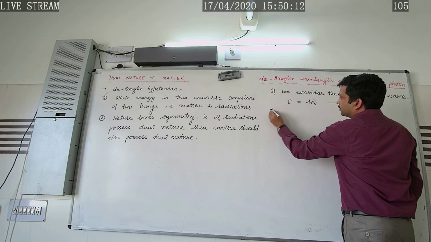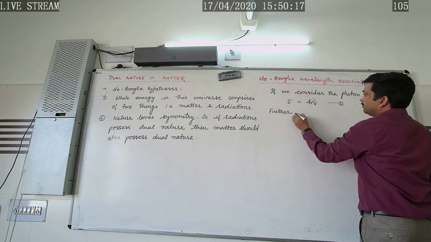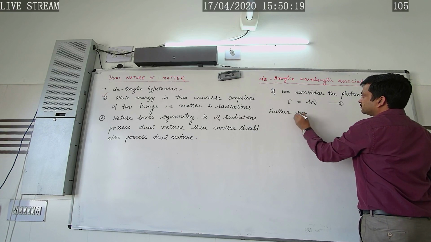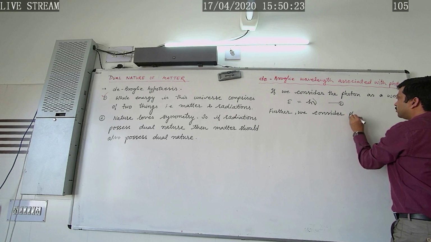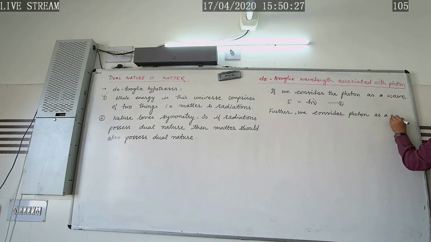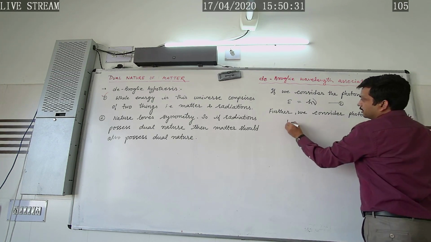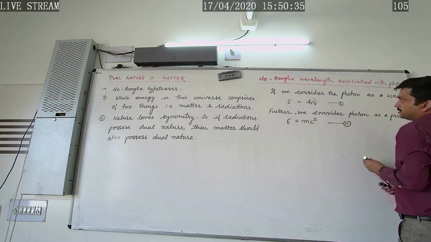Further, if the photon is considered as a particle, then what would happen? Energy will be E = mc².